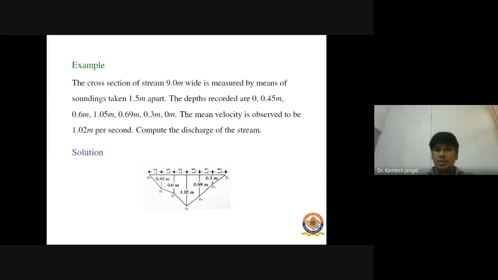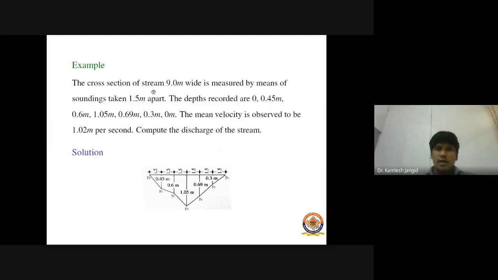Now, application of these rules. So there is a problem. The cross section of a stream 9 meters wide is measured by means of soundings taken 1.5 meters apart. The depths recorded are 0, 0.45, 0.6, 1.05, 0.69, 0.3, and 0 meters. The mean velocity is observed to be 1.02 meters per second. Now we have to compute the discharge of the stream.